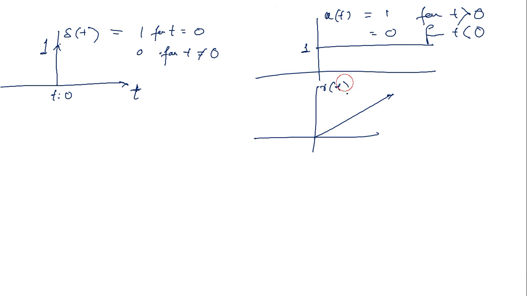In case of ramp, r of t equals to t for t greater than or equal to 0, and equals to 0 for t less than 0. We say greater than or equal to because the ramp starts from 0.